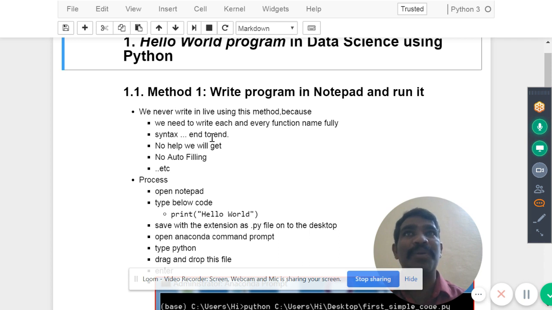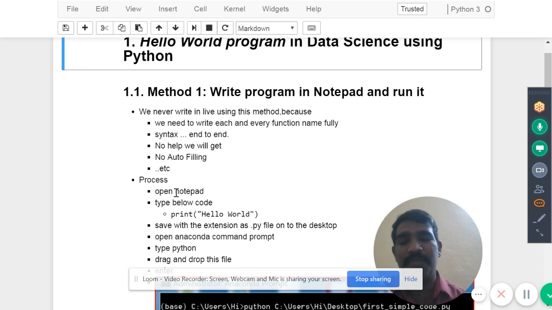We have to remember the syntax end to end, which is also not possible. No help we are going to get, because it's a notepad. No auto filling, that means if I use the tab, we won't get any auto filling. These are all disadvantages if you write the program in the notepad. Still, I would like to show you one simple thing, how to write in the notepad.